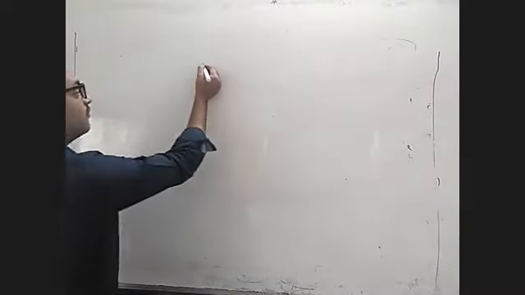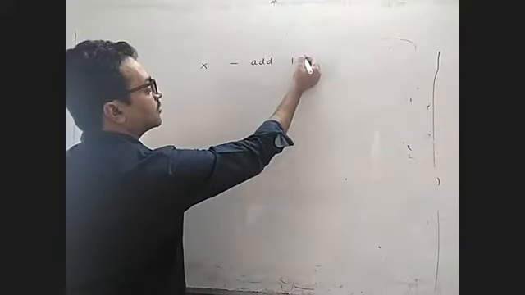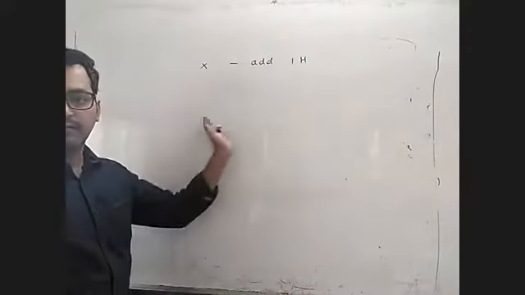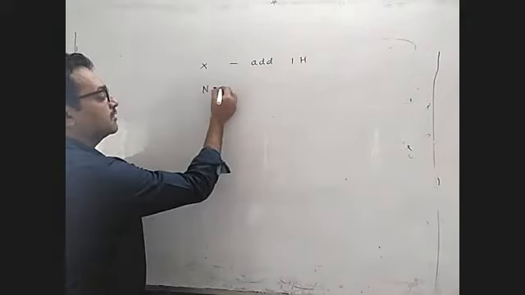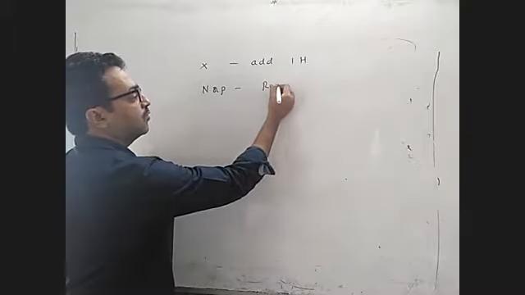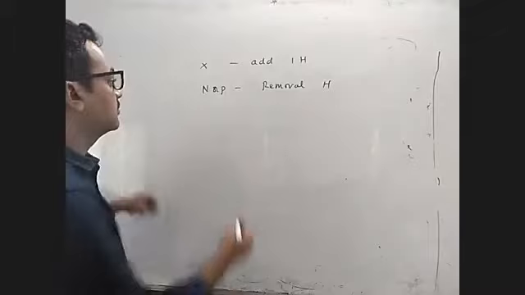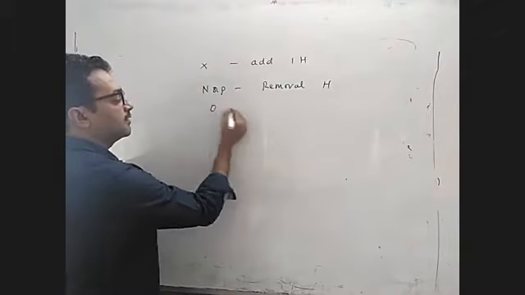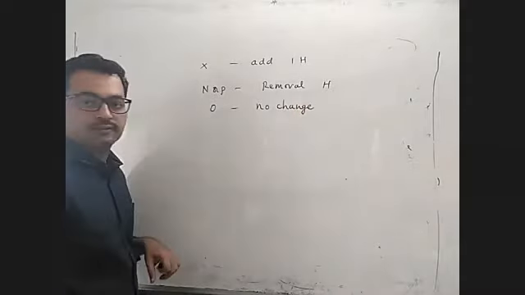Okay. So if halogen is present, add one hydrogen, treat it as equal to one hydrogen. If nitrogen or phosphorus is present, remove one hydrogen in the total. And if oxygen is present, then no change.